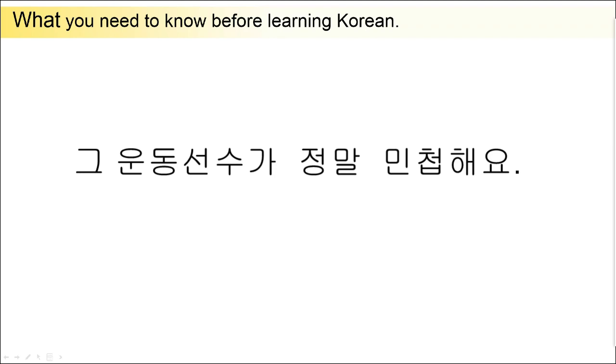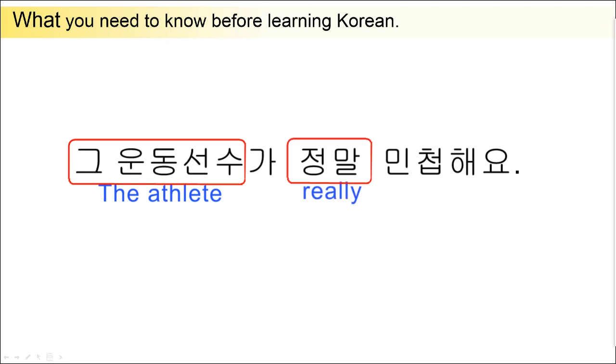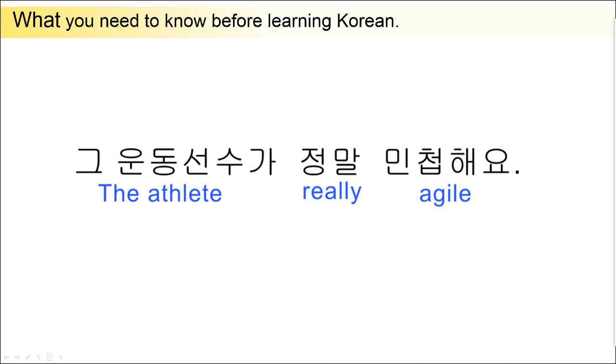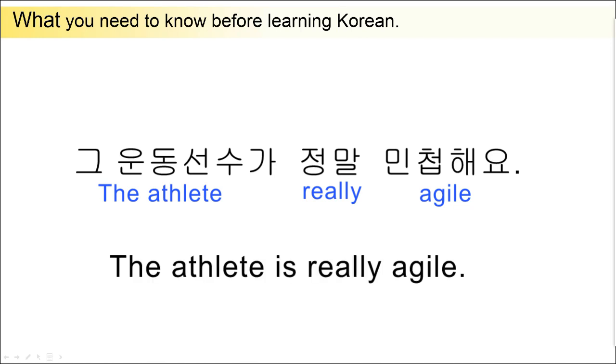그 운동선수가 정말 민첩해요. 그 운동선수 means the athlete. 정말 means really. 민첩해요 means agile. 그 운동선수가 정말 민첩해요. It means that the athlete is really agile.